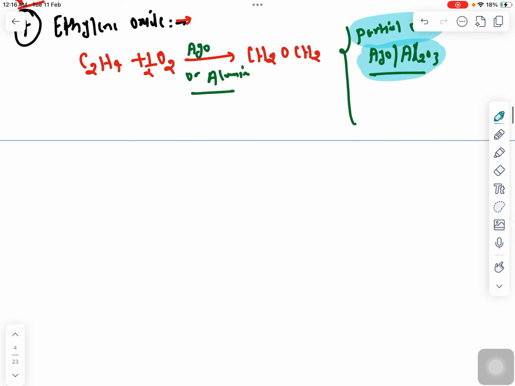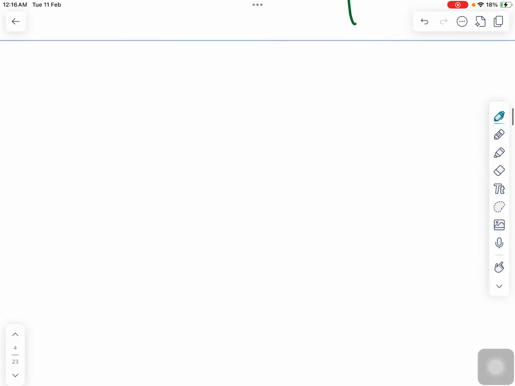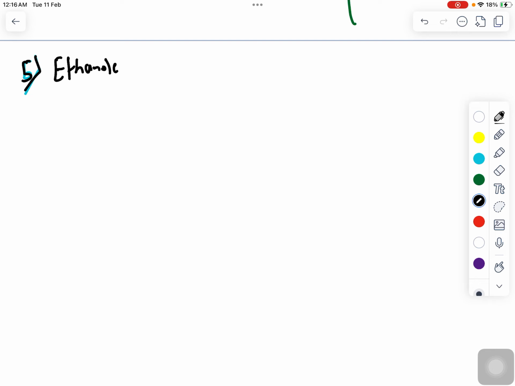Okay, now coming to the next, that is ethanolamine. This is also a very, very important substance, that is ethanolamine. So here you can see there is an amine group, right? So definitely what will happen when CH2OCH2, means ethylene oxide, is reacting with ammonia NH3, because ammonia will get converted into amine group in the later period.